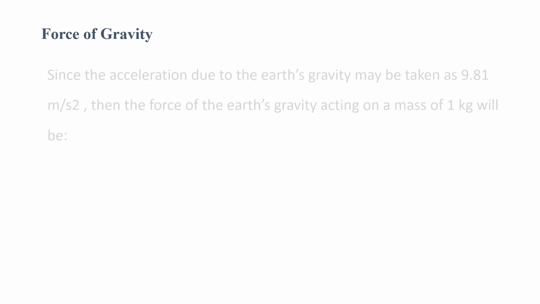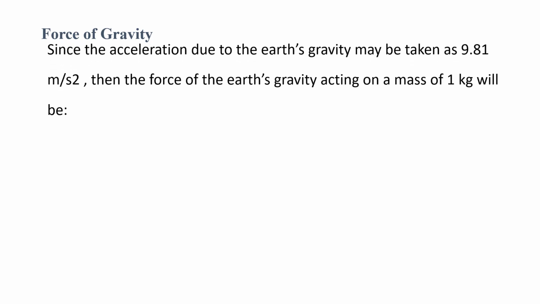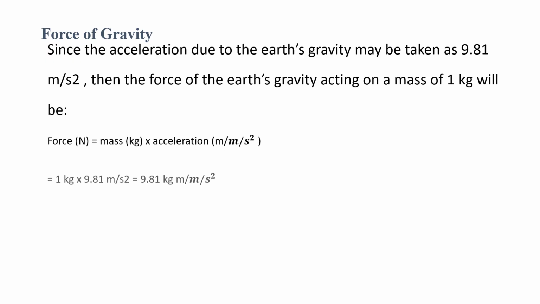Next, force of gravity. Since acceleration due to the Earth's gravity may be taken as 9.81 meters per second squared, the force of Earth's gravity acting on a mass of 1 kg will be force equal to mass into acceleration. How to calculate force? Mass into acceleration.